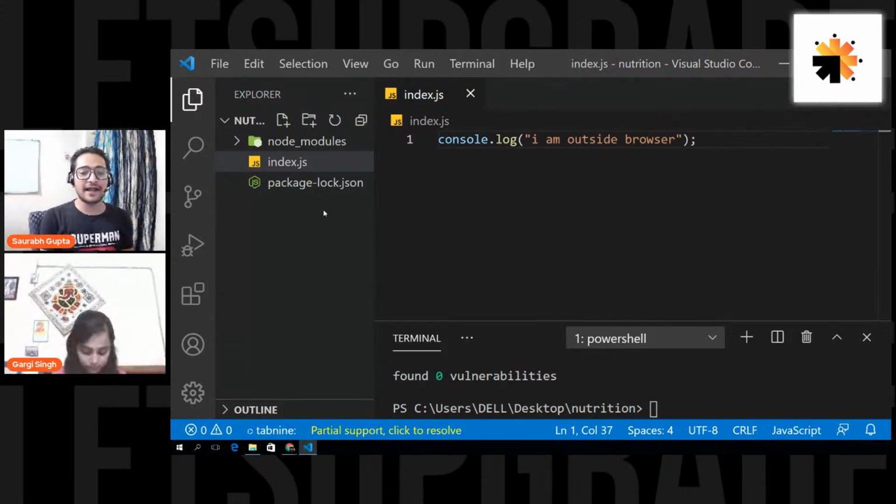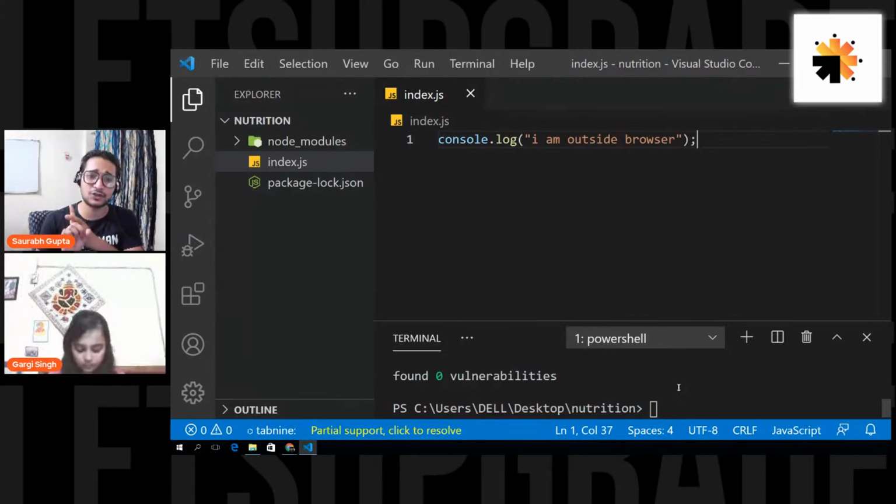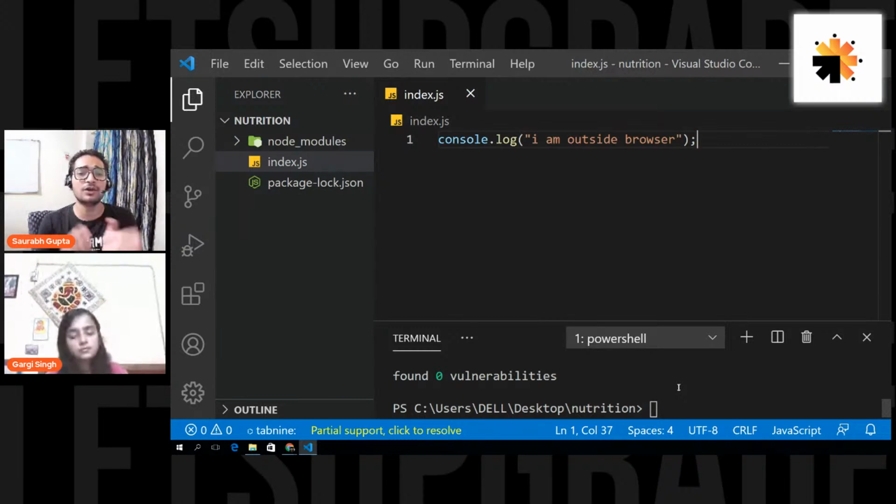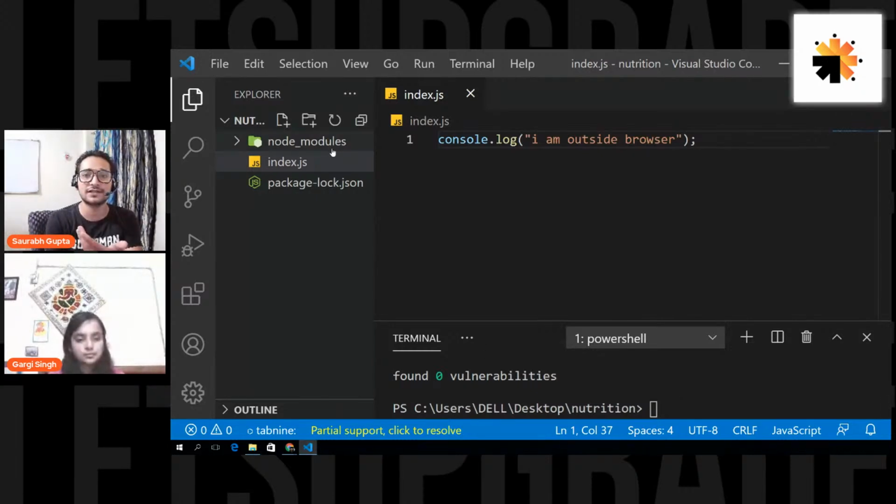I didn't create that. When I installed Express, the Node.js server created it. So whenever you install a package, it gets automatically created. You can also create it if you want, but whenever you install a package, it gets automatically created. Is that clear? So node modules is the place where all the packages are stored. Package.json is a file where all the information of the packages that you're using is kept. So when you share it, you only share the JSON file, and the person can know what packages you're using and what he has to install, because you have not shared the actual packages. You have only shared the code and the information file.